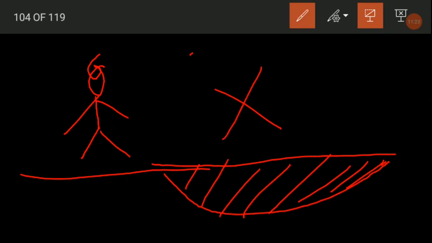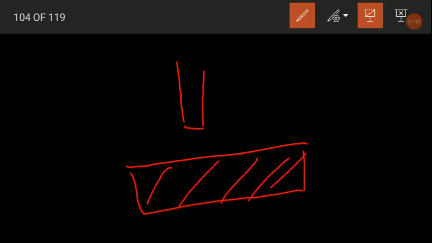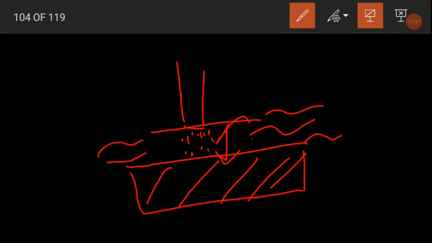So in the case of an arc also, the extra energy spent crossing the air gap is liberated as heat only. The same thing happens over here. Say this is an electrode and we have the workpiece over here, and this is the gap, as you can see. When the electrons come over here, they release the heat. So heat is generated.